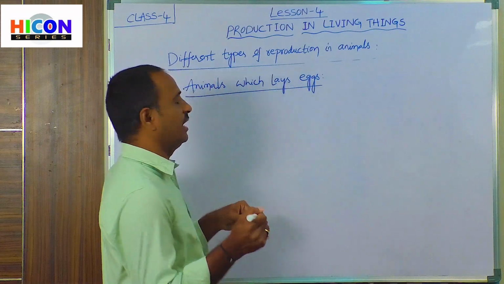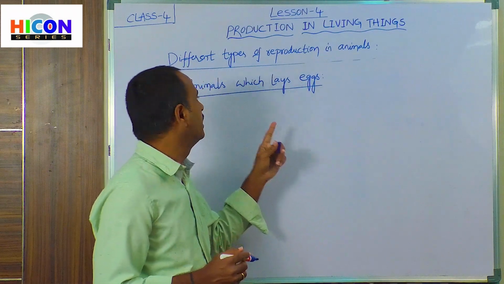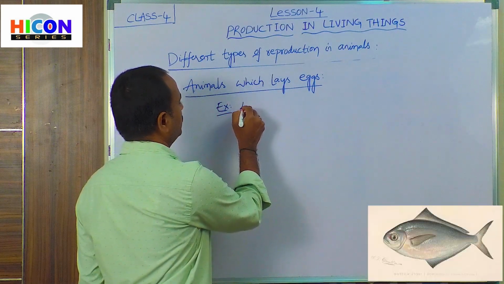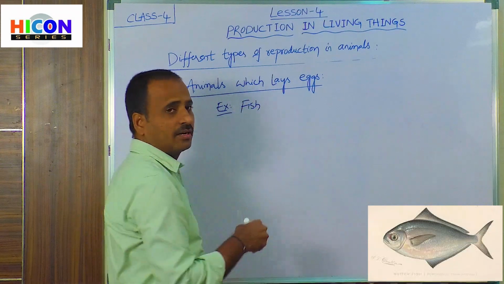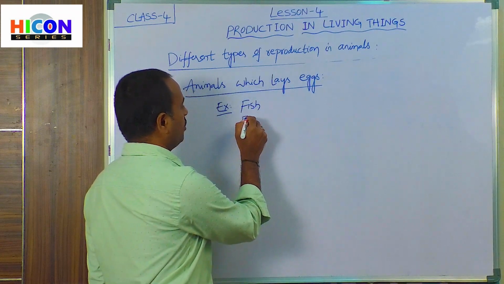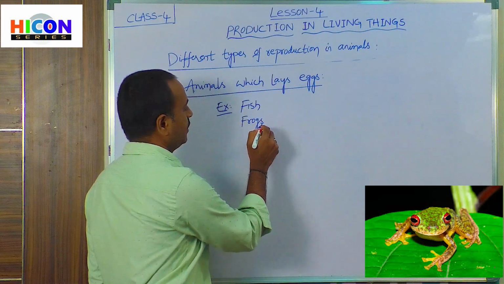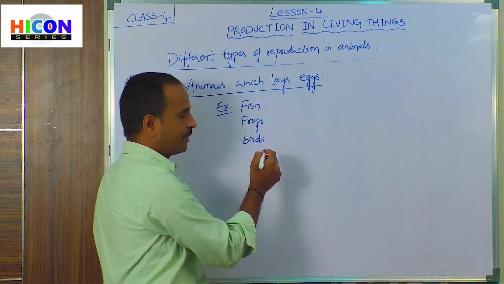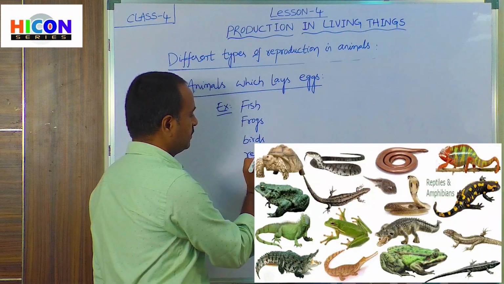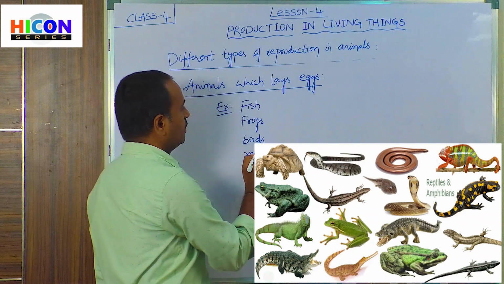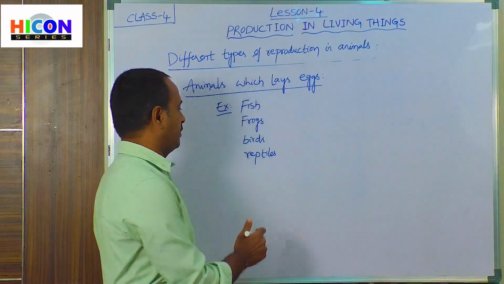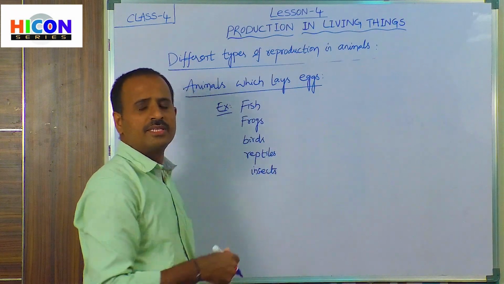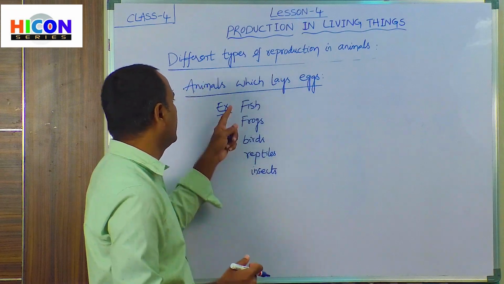The examples of animals which reproduce by laying eggs are fish. So children, fish, and the second one is frogs, and birds, and reptiles. So fish, frogs, birds, reptiles and insects. So children, these animals can reproduce their young babies by laying eggs.